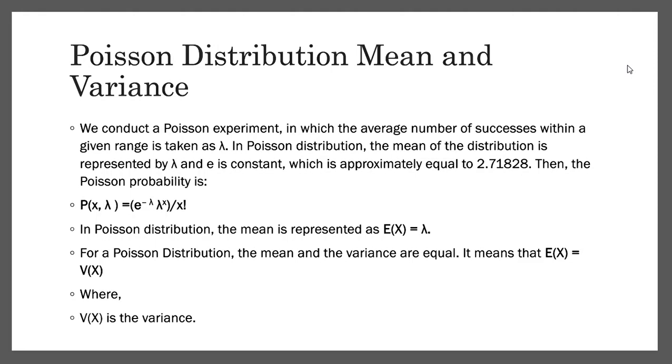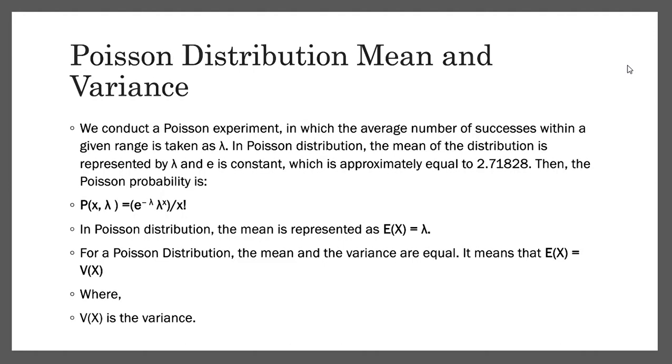Poisson distribution, mean and variance. We conduct a Poisson experiment in which the average number of successes within a given range is taken as lambda. In the Poisson distribution, the mean of the distribution is represented by lambda, and e is a constant, experimentally equal to 2.71828. Then the Poisson probability is given as p of x, lambda is equal to e power of minus lambda, lambda power of x by x factorial.